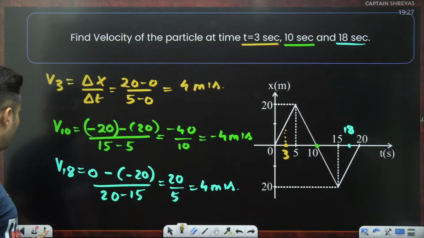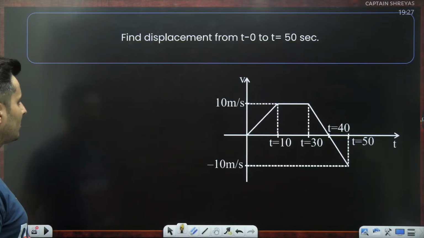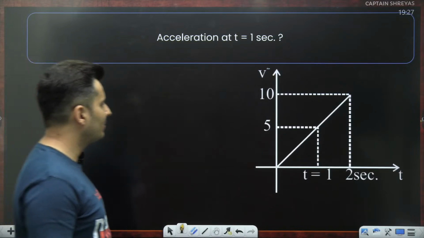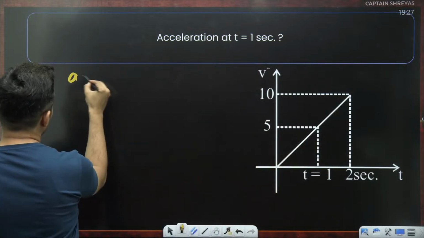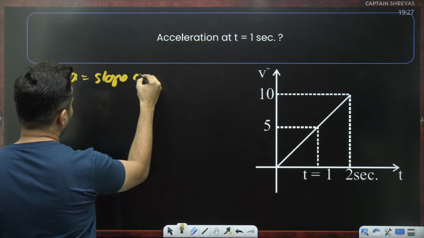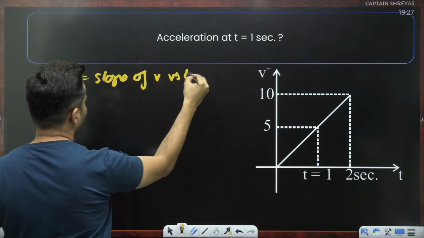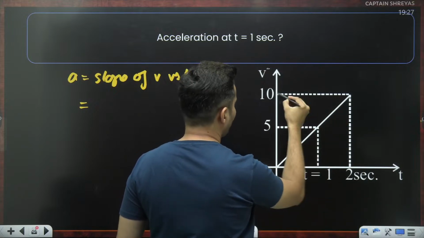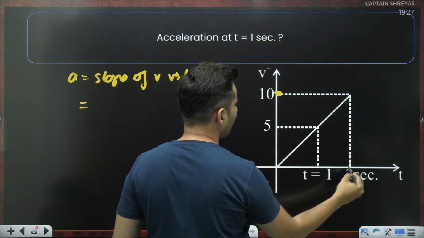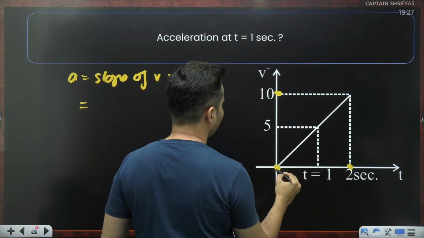All right. Moving on to the next question. Acceleration at 1 second. Very simple, guys. This is velocity time. So, acceleration is slope of velocity versus time. So, this is y2, this is x2, this is y1, this is x1.